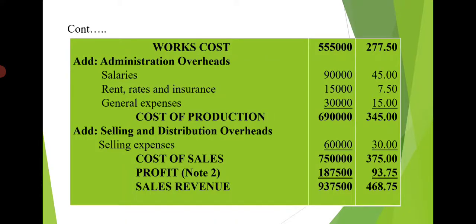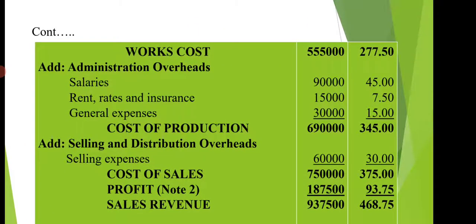So we have to take into consideration the last year's figures only. Salaries 90,000, rent, rates and insurance 15,000 total, general expenses 30,000 total. As it is, we have taken. Per unit these expenses will differ because the number of units produced is different. So 90,000 divided by 2,000 is equal to 45. 15,000 divided by 2,000, 7.50.